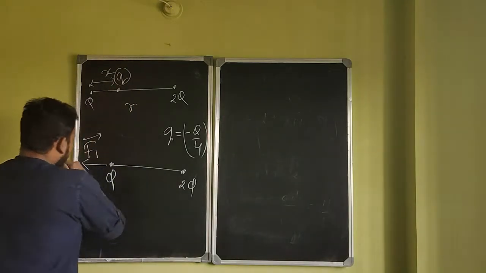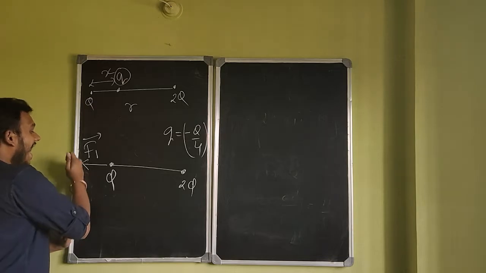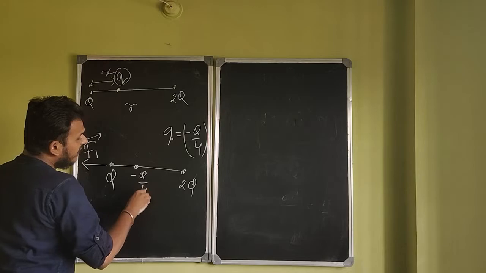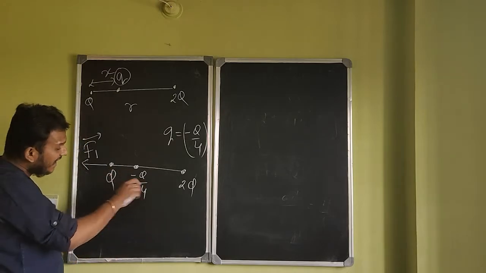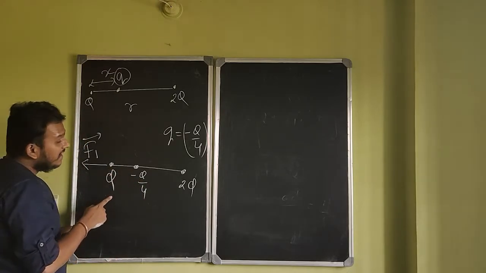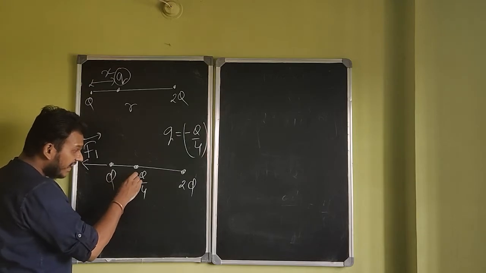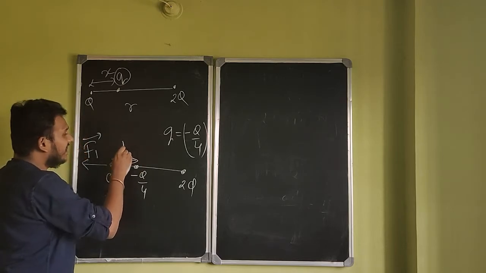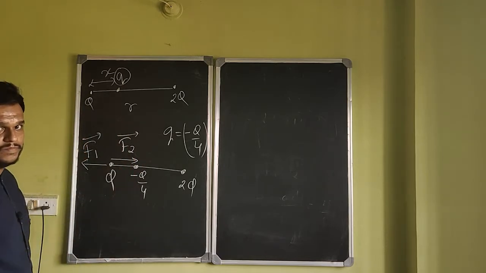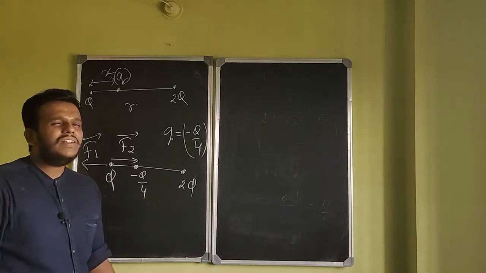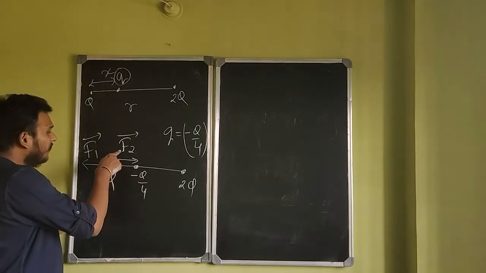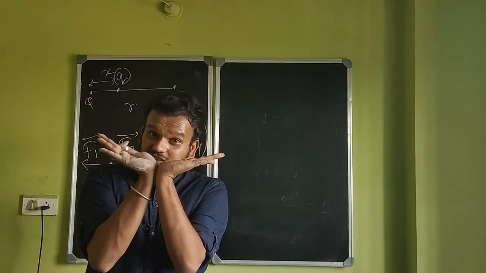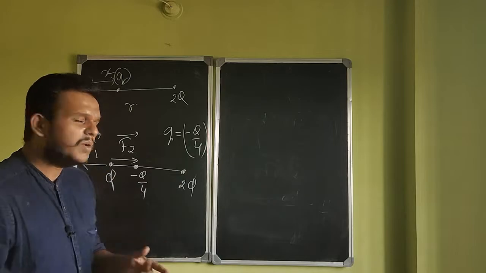So that's why I see a hope of force getting cancelled only if I place minus Q by 4 to the right of this charge. Look at this, negative, this is positive. This charge is going to attract this charge. Therefore, that force will be in this direction. Let's call that force F2. And now it is not very complicated, right? If F2 becomes equal to F1, if they are equal, net force is 0. You only have to find the appropriate distance.